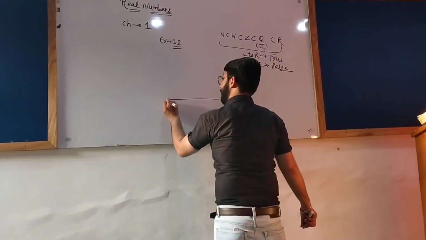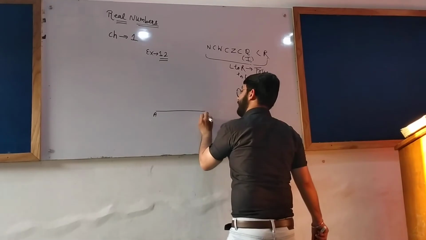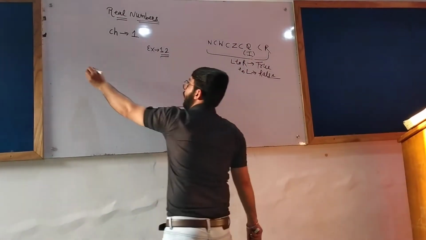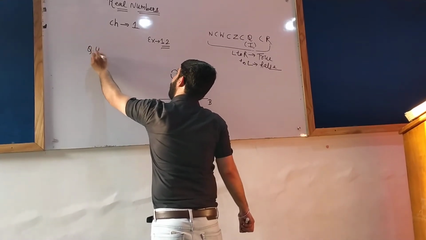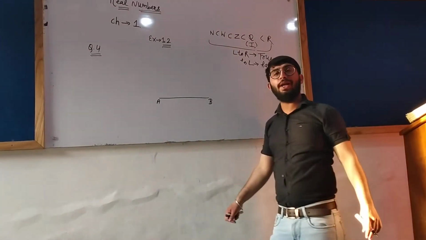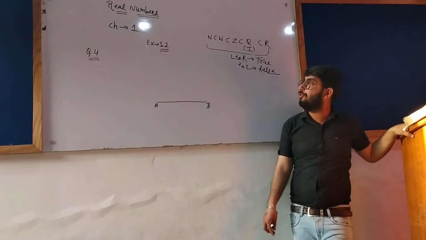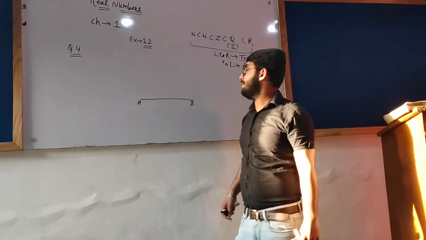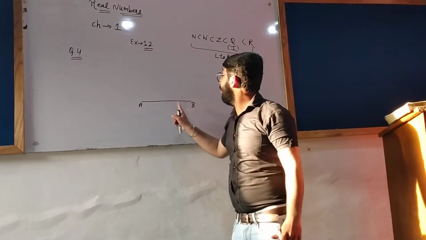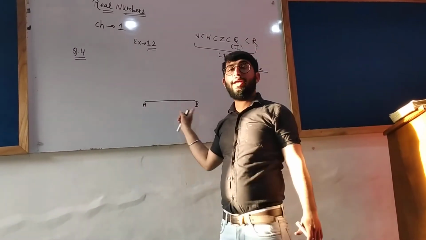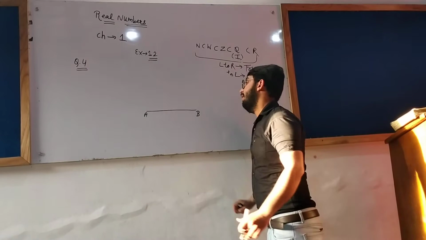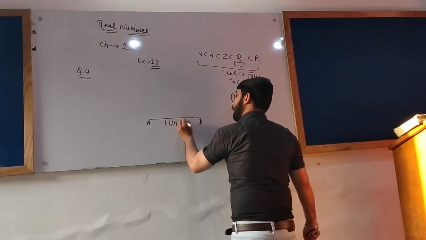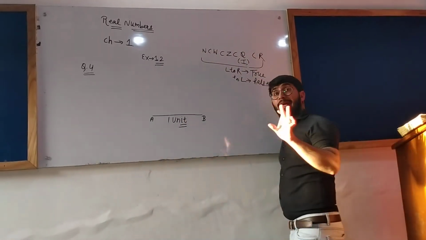Let this line segment be AB. We are doing question number 4 of exercise 1.2. I have drawn a line segment. Let the length of this line segment be 1 unit. 1 unit can be anything.